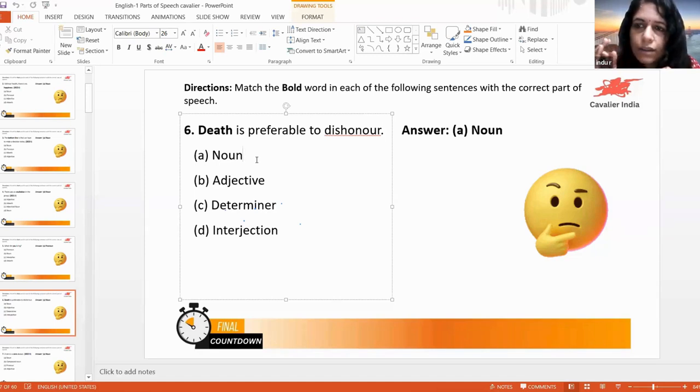Is, was, are, am, were. All these are to be forms. Along with these to be forms, you are supposed to write an adjective. Like she is beautiful. They are smart. In that case, are is a verb and smart is the adjective. Got it? So here preferable is the adjective.